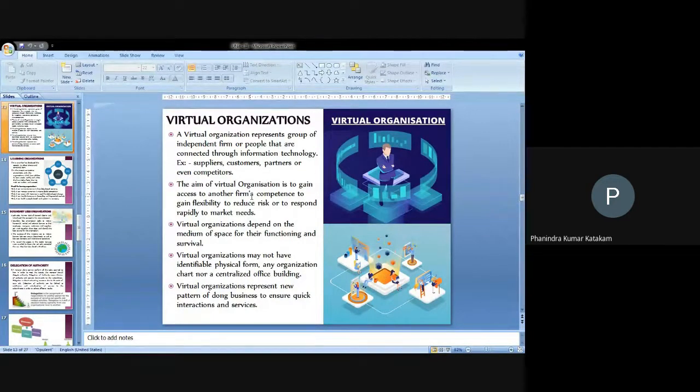The aim of virtual organizations is to gain access to other firms' competence, to gain flexibility, to reduce risk, or to respond rapidly to market needs. When the information is shared properly, that will be a great benefit to the organization. If I give some information regarding a concept, that conceptual knowledge will help you to perform very effectively.